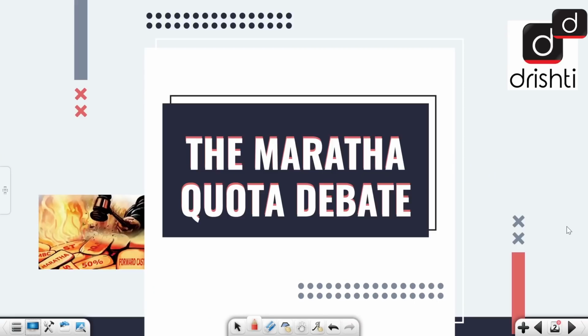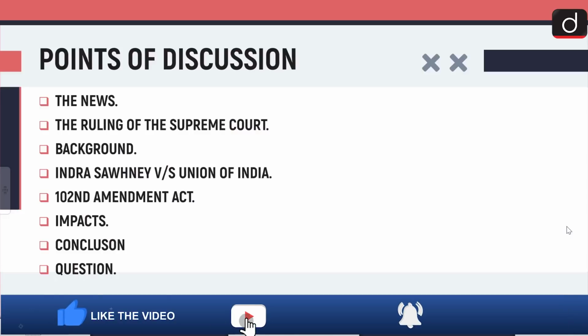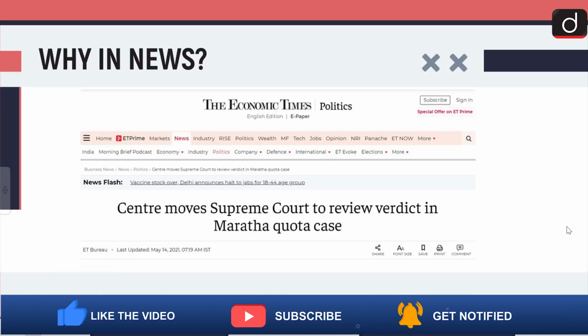I am Pooja Divedi, and in this segment today we are going to talk about the Maratha quota debate. This topic is important from the perspective of prelims and also from the perspective of GS Mains Paper 2. So let's begin with the first topic. Why is it in the news?